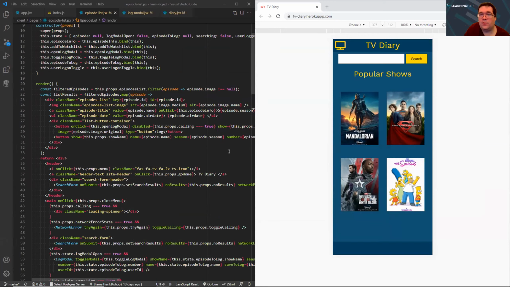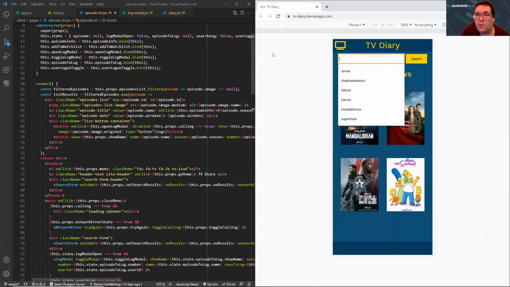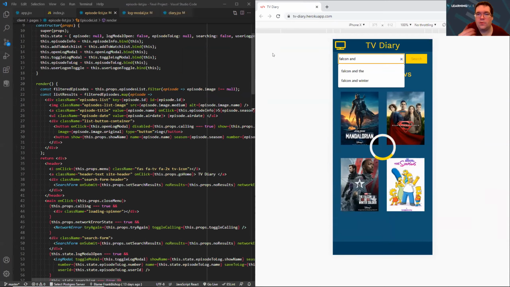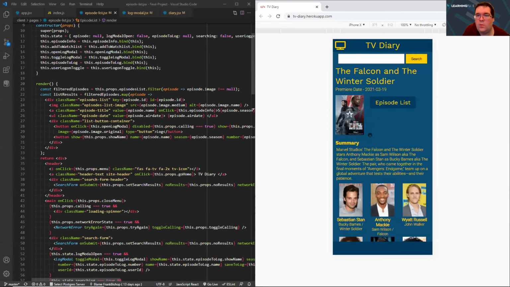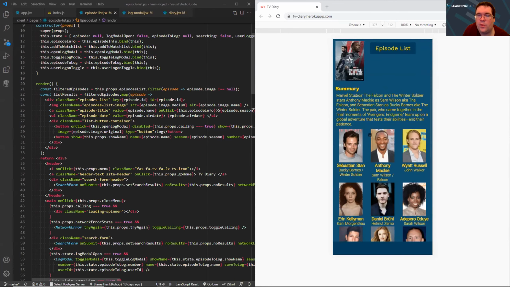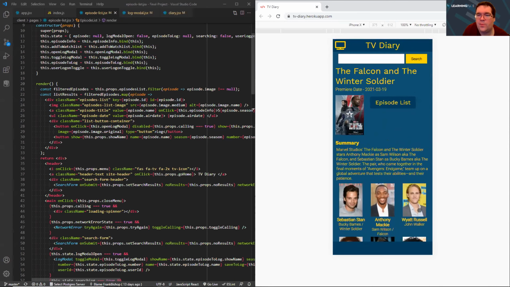Basically, there are a lot of different features here. One of the core ones is being able to search for a show. So you can type in the name of the show you want to search for, and it'll come up with results. And once you find a result, you just click on the entry you want, and that pulls up a basic overview of the show with a cast list of pictures, a plot summary, poster, premiere date.